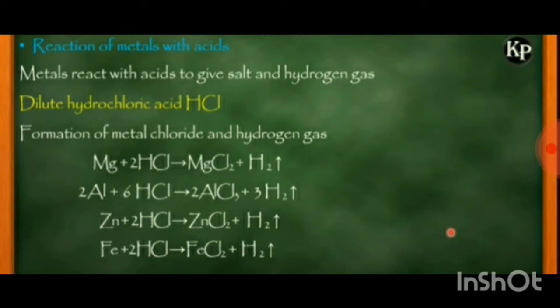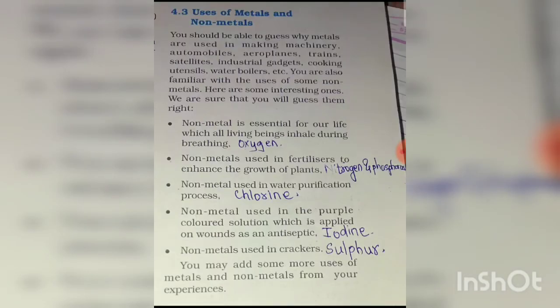Reaction of metals with acids gives salt and hydrogen gas. Dilute hydrochloric acid, that is HCl, forms metal chloride and hydrogen gas. Let us see. Magnesium plus 2HCl gives MgCl2 plus hydrogen gas is released. Then aluminum plus hydrochloric acid gives AlCl3, aluminum chloride, plus hydrogen gas. Zinc plus hydrochloric acid gives zinc chloride plus hydrogen gas. So students, these are the answers, okay.